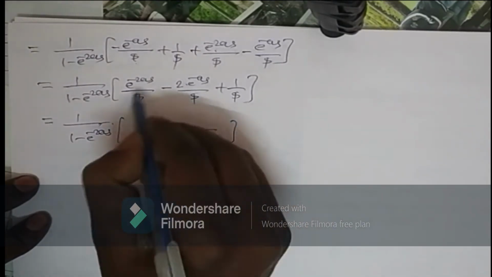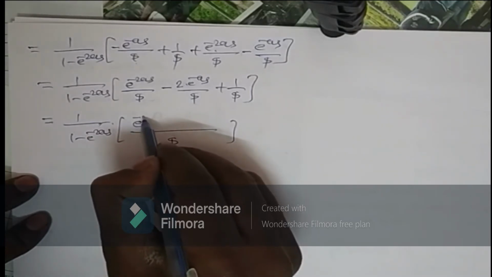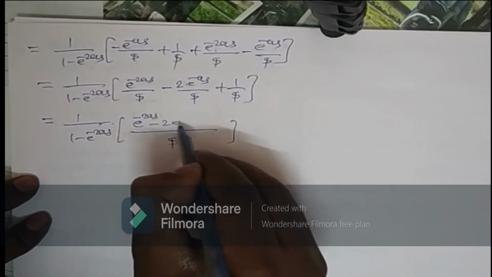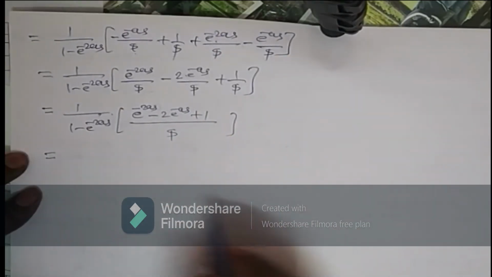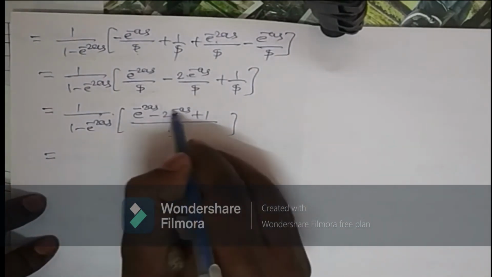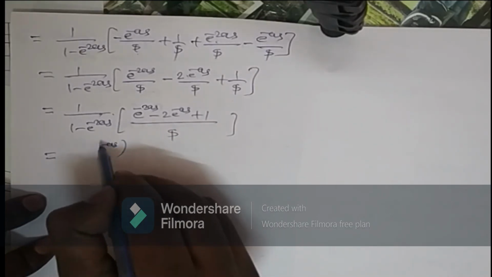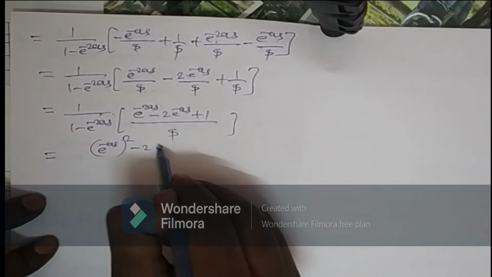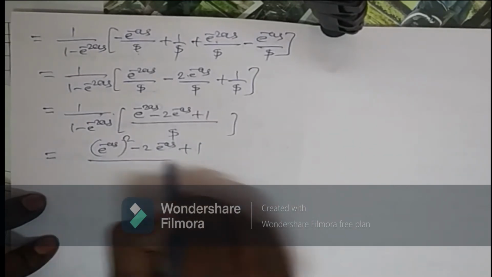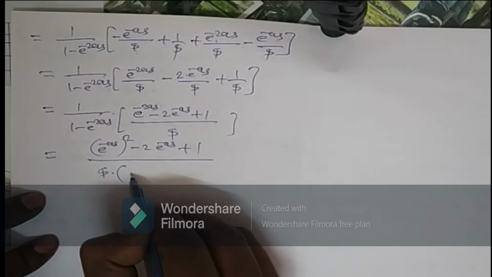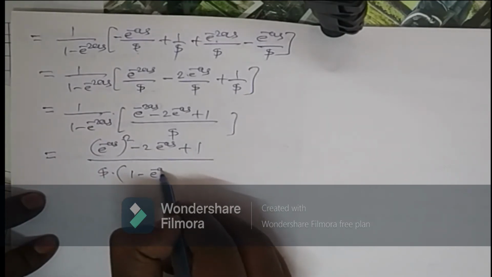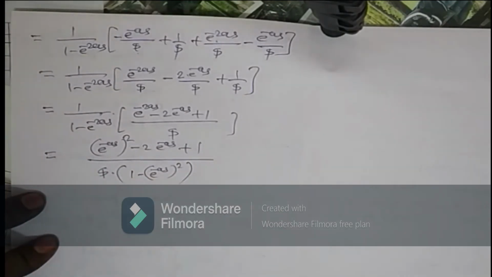Now that is equal to 1 upon 1 minus e raised to minus 2as in bracket. The denominator is the same. So here we can write e raised to minus 2as minus 2 e raised to minus as plus 1. This can be written further as (e raised to minus as) whole square minus 2 e raised to minus as plus 1, divided by s, as it is in bracket. This can be written as (1 minus e raised to minus as) whole square.